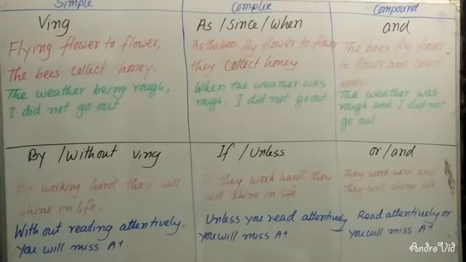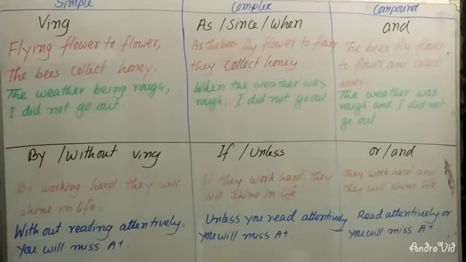You can choose one of them, and write it at the beginning of the sentence or in the middle of the sentence, but wherever you use it, it will be the subordinate clause. If you write the subordinate clause at the beginning of the sentence, then you will have to write a comma, and then you will have to write the principal clause. In the simple sentence, you can write the phrase at the beginning: flying from flower to flower, the bees collect honey. Or you can write: bees collect honey, flying from flower to flower.